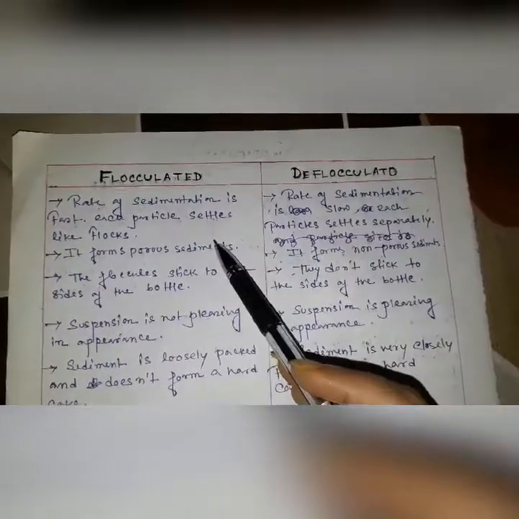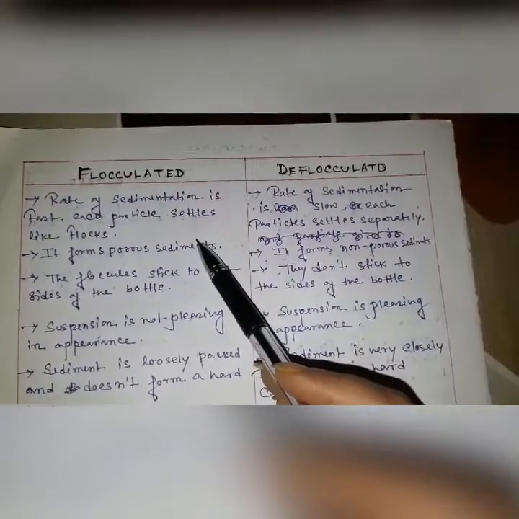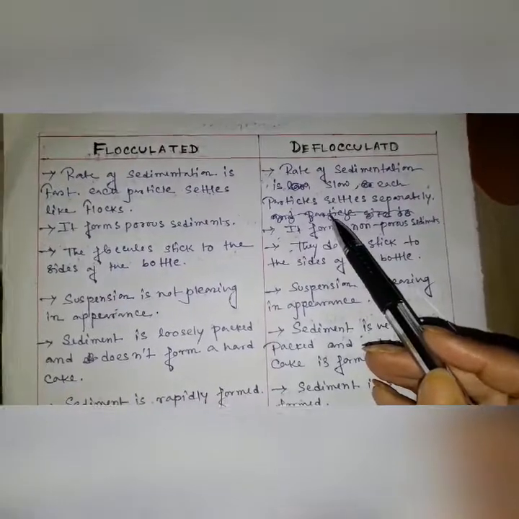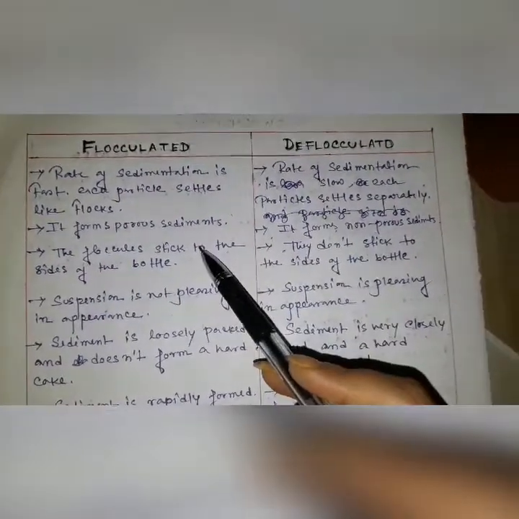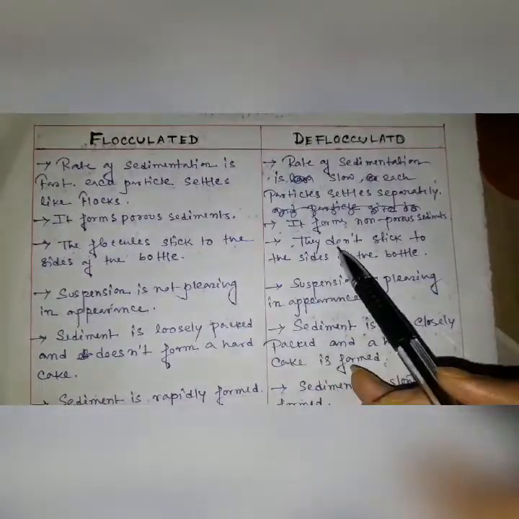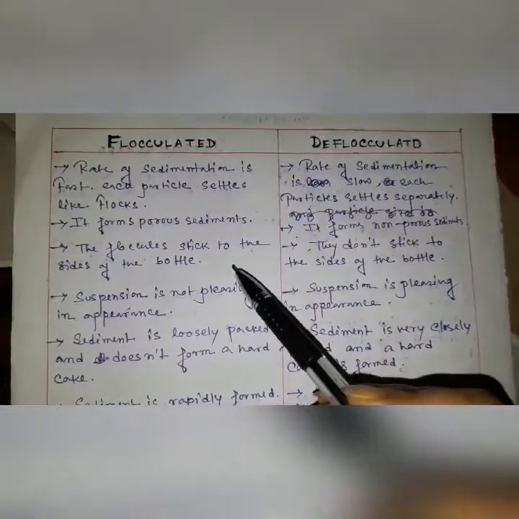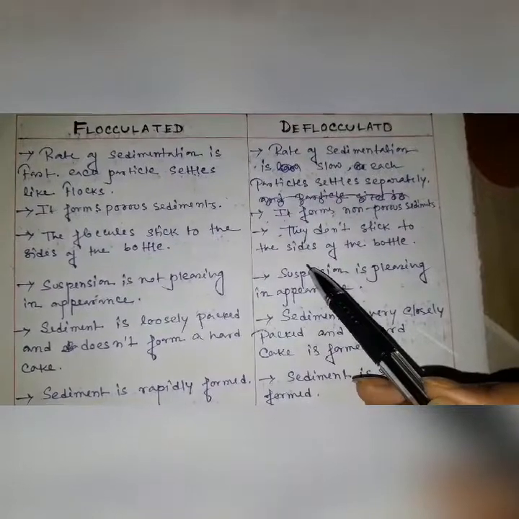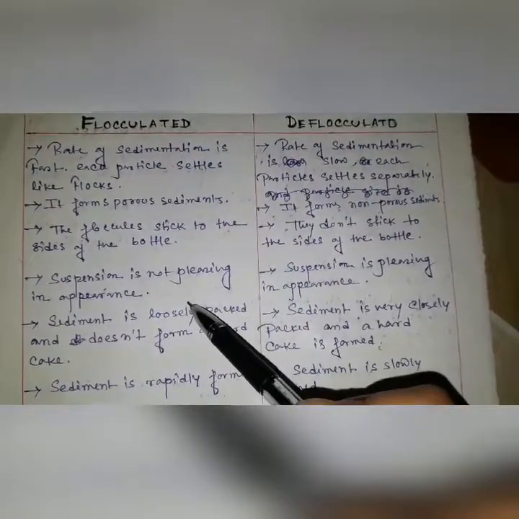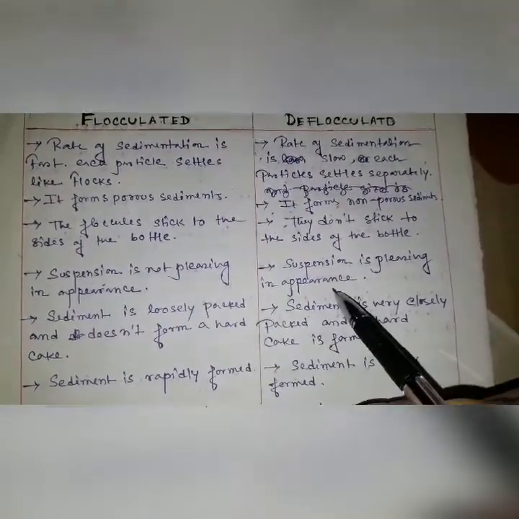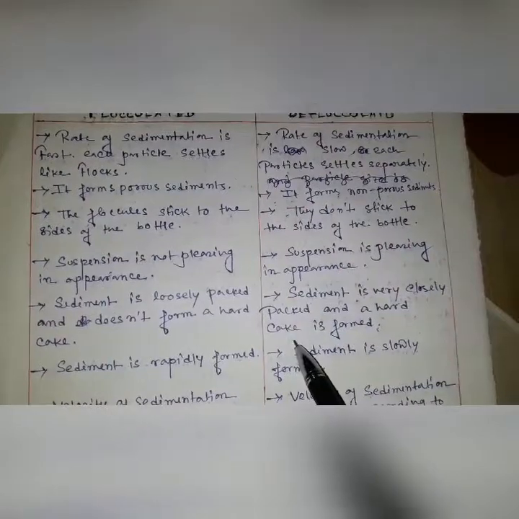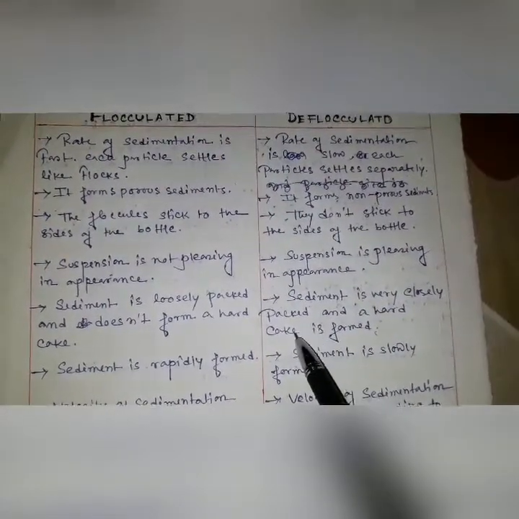In the flocculated suspension, the particles settle like flocs, that means in a gathering type, but in the deflocculated suspension the particles settle separately or individually. It forms porous sediments, but the deflocculated forms non-porous sediments. The flocs stick to the side of the bottle, but here they don't stick. The suspension is not pleasing in appearance, but here the suspension is pleasing in appearance. Sediment is loosely packed and doesn't form a hard cake, but here the sediment is very closely packed and a hard